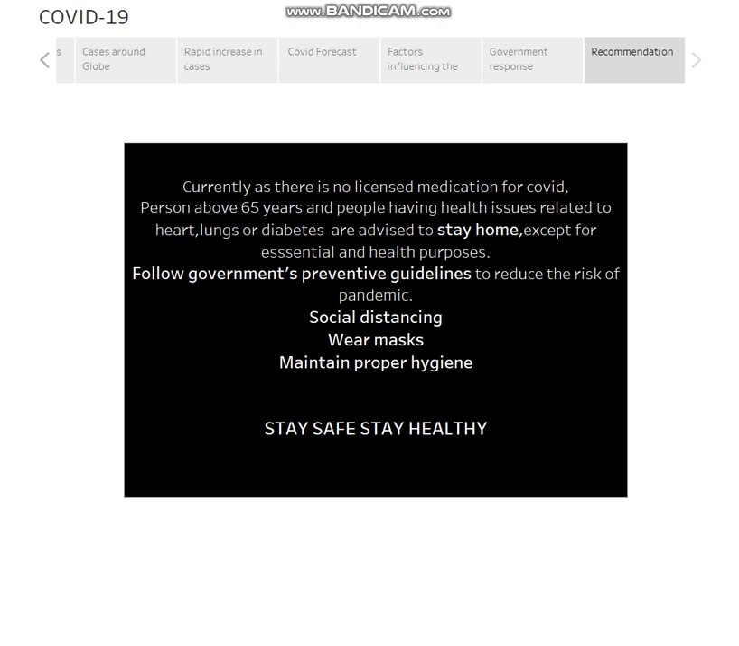Following government preventive guidelines is very mandatory to reduce the risk of the pandemic, like social distancing, wearing a mask and maintaining proper hygiene. Stay safe, stay healthy.